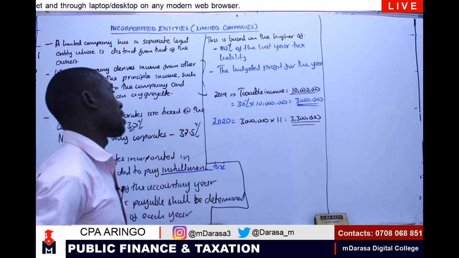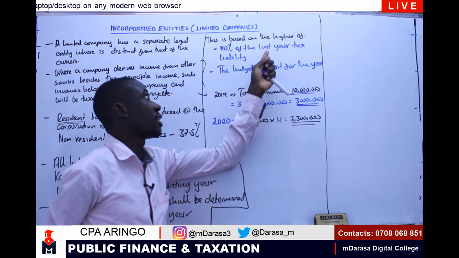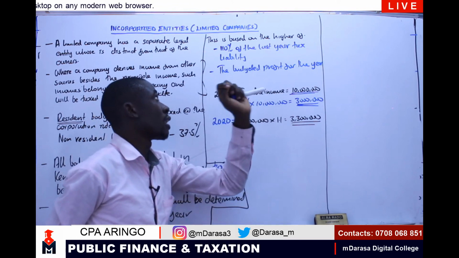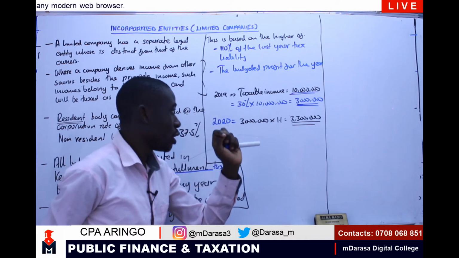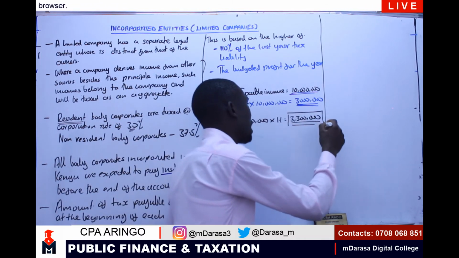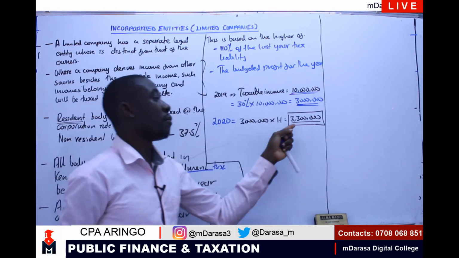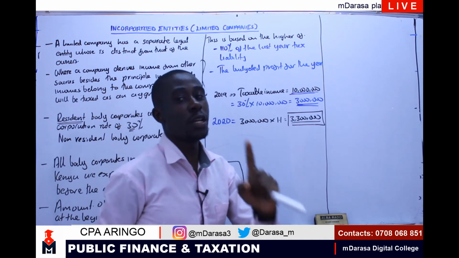So this is how I can estimate using the first case that we've said, 110% of last year's tax liability. The moment I have the estimated amount that I'm required to pay in 2020, it is this amount that you are going to pay on installment.